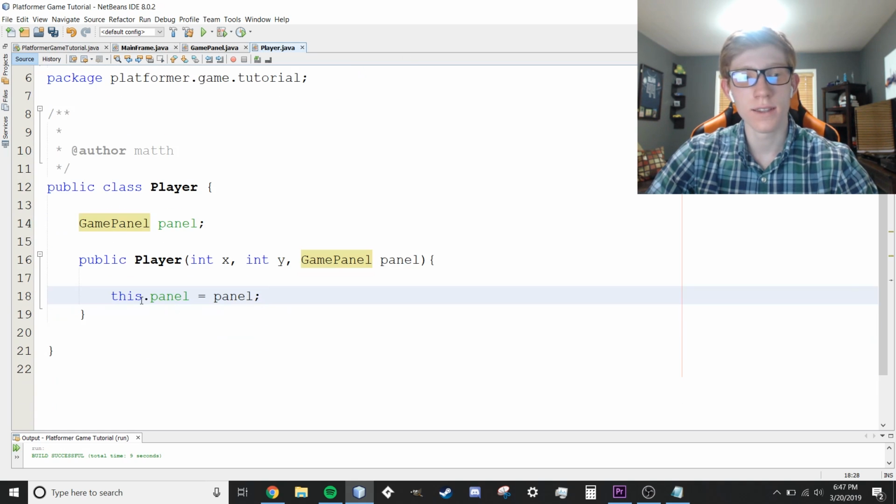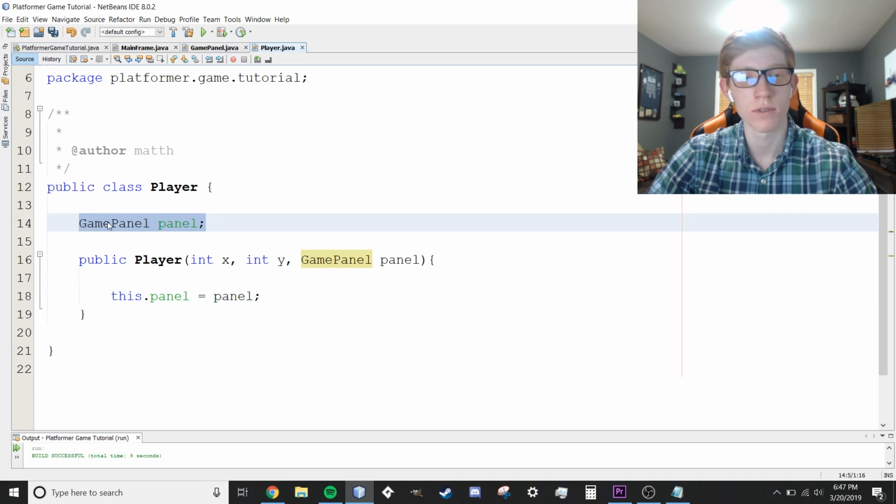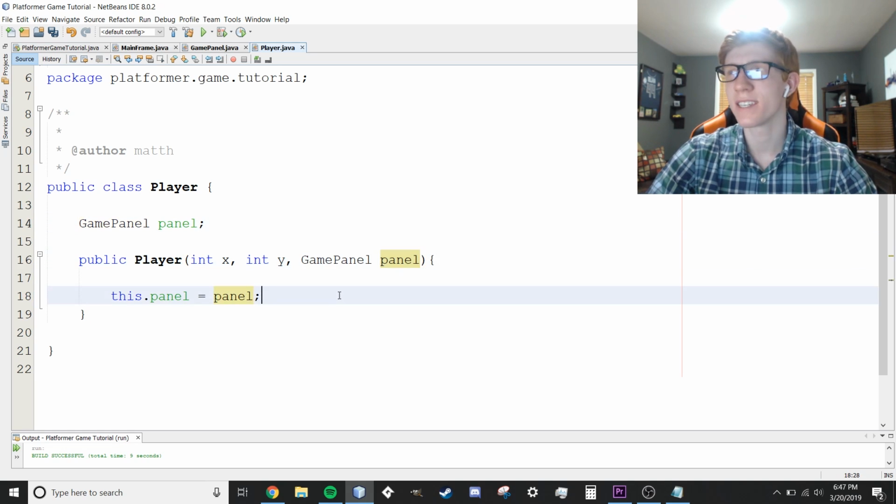So we want to be able to access that from the player, which is why we send it here. And then the this.panel equals panel just tells our player that this blank panel object we created should be reset to become the panel that was sent into the player. Hopefully that kind of makes sense. That's really complicated. It took me a while to figure that out when I was first learning Java. If not, don't worry about it. Just copy the code. That's my best attempt at explaining it.